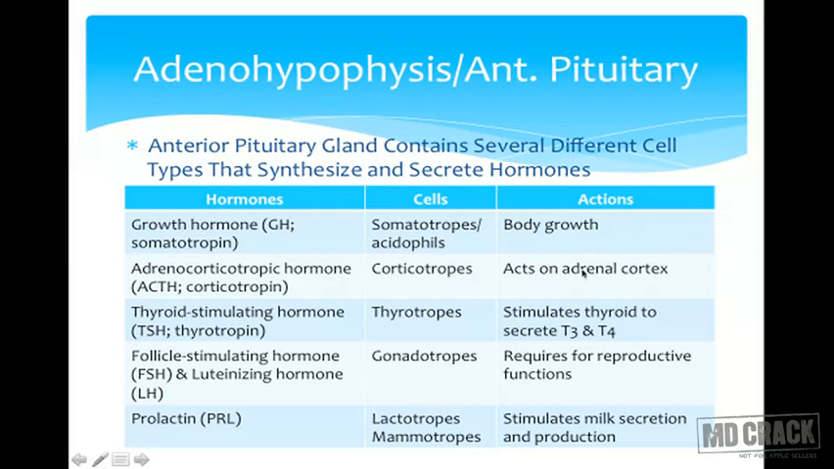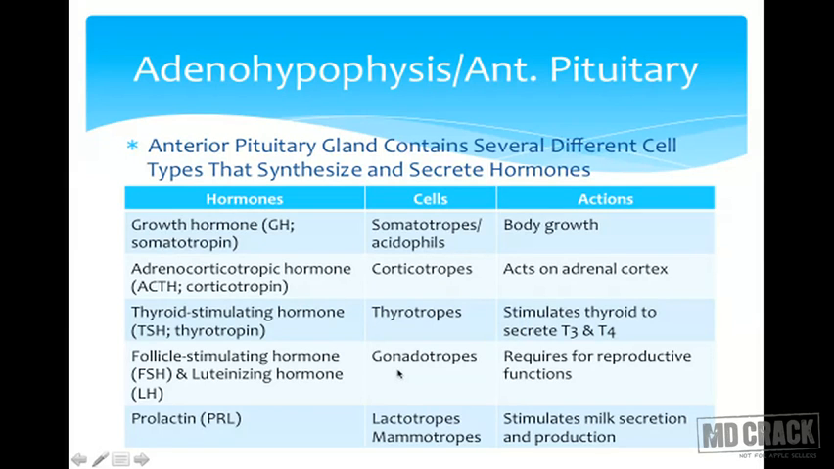What is the action of growth hormone? We will see that in detail, but in short, it is required for body growth to occur. Then next is adrenocorticotropic hormone or ACTH. What is the function of ACTH? It will act over the adrenal cortex and it is synthesized by corticotropes from the anterior pituitary. Next we have thyrotropes, which will synthesize thyroid stimulating hormone, which will act over the thyroid gland.